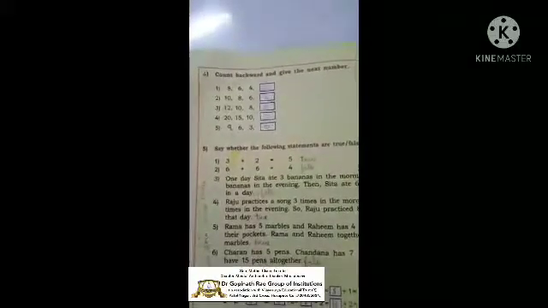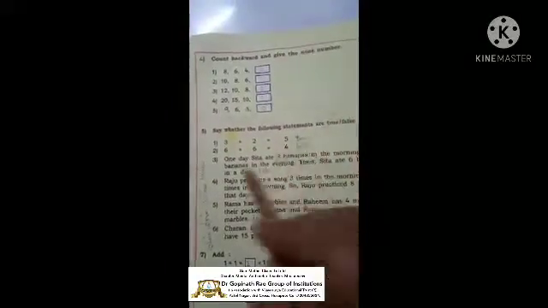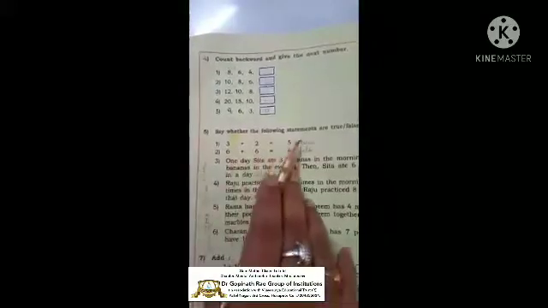Okay. Hi children. Next, say whether the following statements are true or false. True means it is correct. False means it is wrong. 3 plus 2 is equal to 5. 3 plus 2 is equal to 5, children?